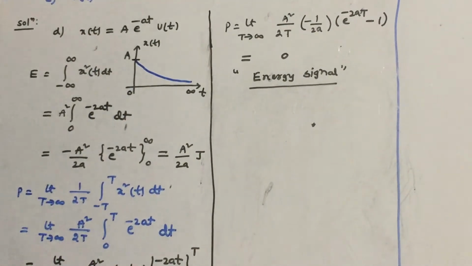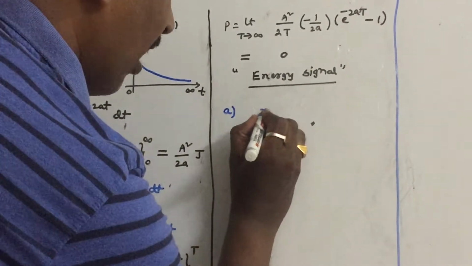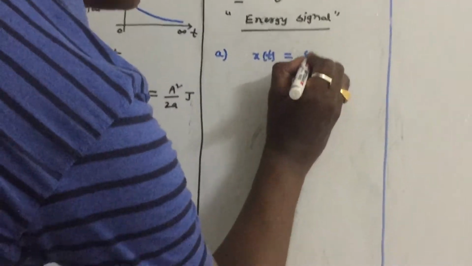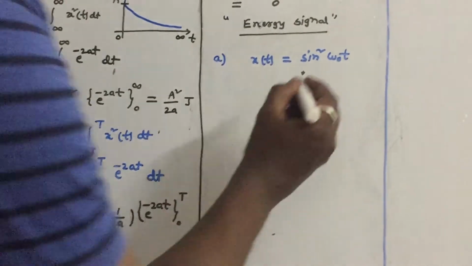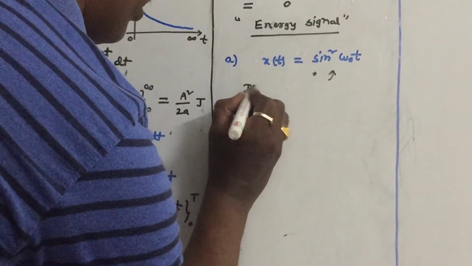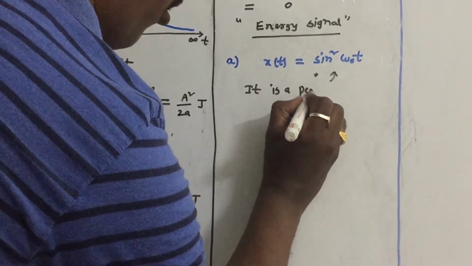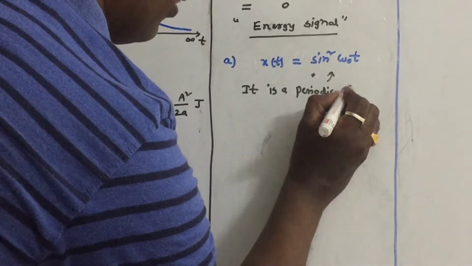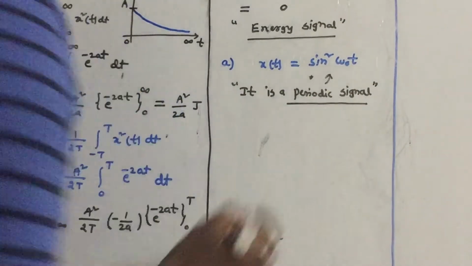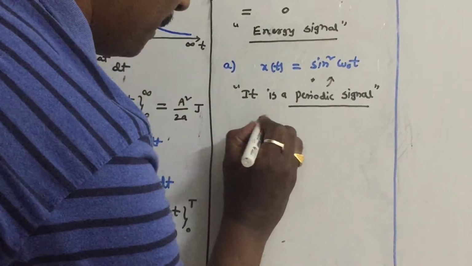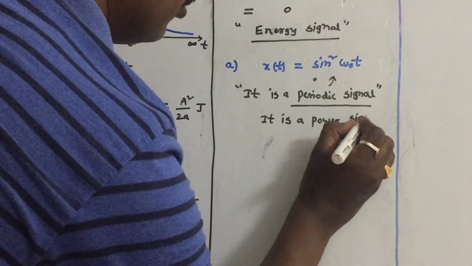Now let us take question number A. You can see that x of t is equal to sine square omega 0 t. What is this signal? It is a periodic signal. You can clearly see that we have drawn this kind of waveform for sine square t. Remember that it is a periodic signal, so you can directly say that it is a power signal.